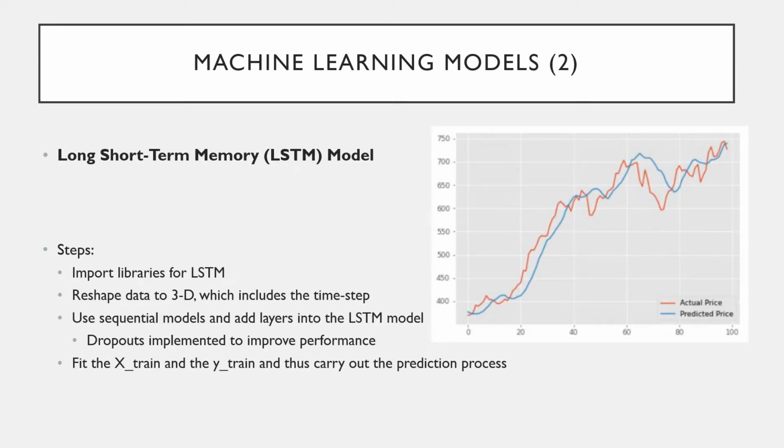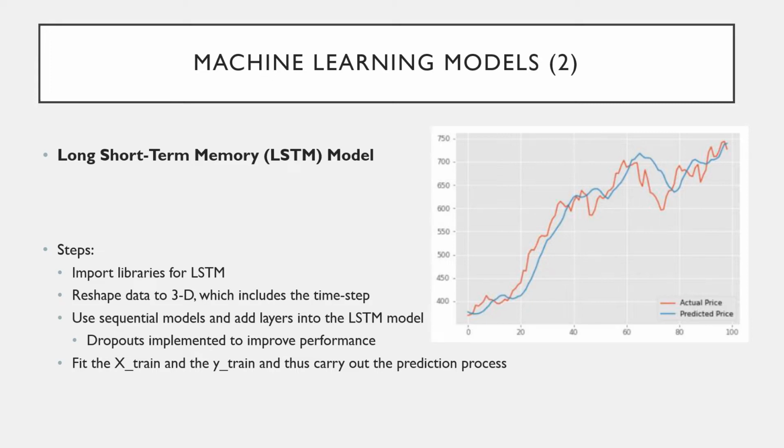The second model we look at is the LSTM model. The steps taken to implement this model are as follows. The first step is to import the relevant Keras library modules, which have been used to implement this model. Then we reshape the data to three-dimensional, which also includes the time step. This would enable us to look at previous time steps and help us to make more accurate predictions.